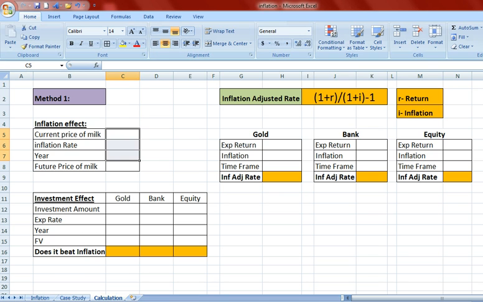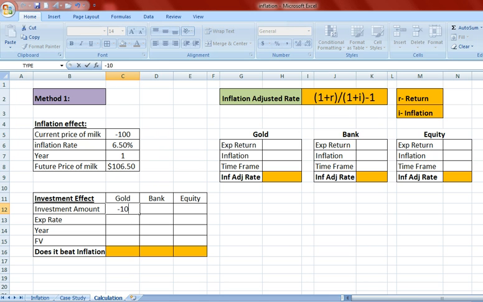The first method, we split the calculation into 2 parts. One is the inflation effect, the other one is the investment effect. Suppose assume the base price for milk to be 100. Since it is an expense, we are mentioning a prefix to rupees 100. The inflation rate is found to be 6.5% for a 1 year time frame. The price of the milk can go up to 106 rupees 50 paise.